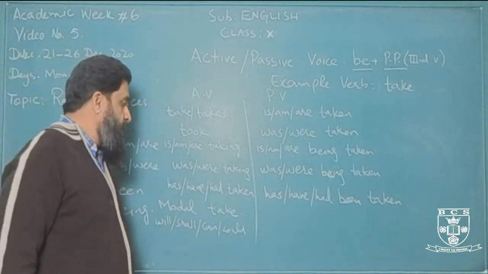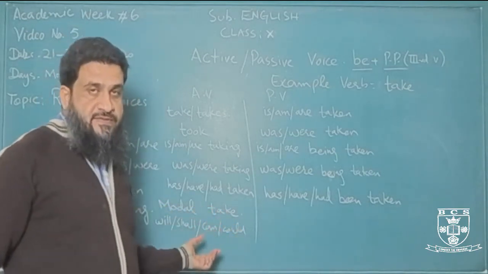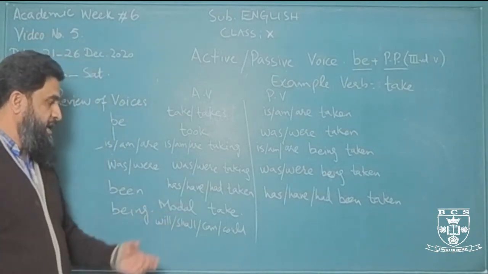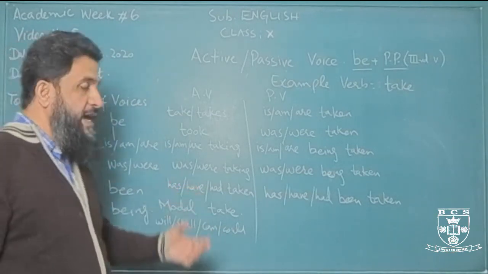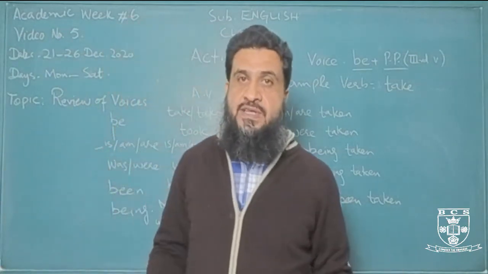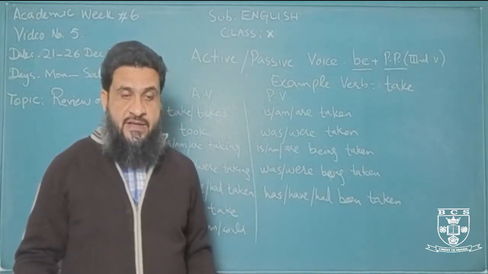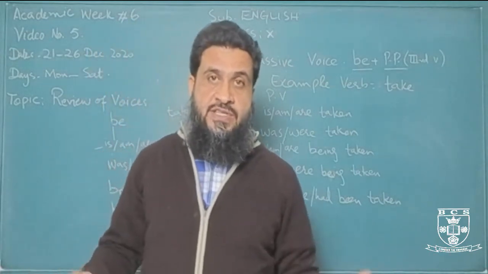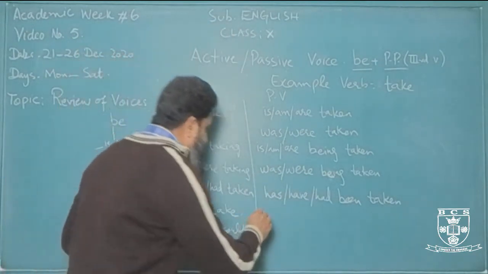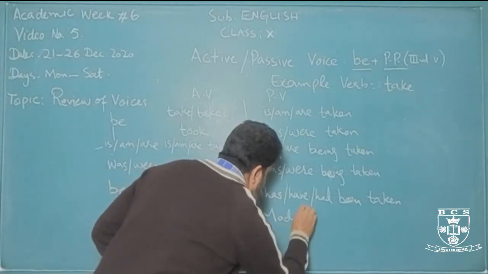All right? Now, with modal verbs, we simply use the base form of the verb in active. For example, will take, shall take, can take, could take, may take, might take, have to take, has to take, must take, etc. Had better take, right? Ought to take, should take, etc. Now, in passive, we simply add be before the main verb.